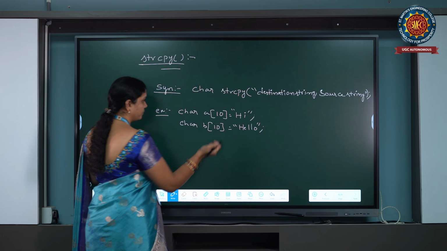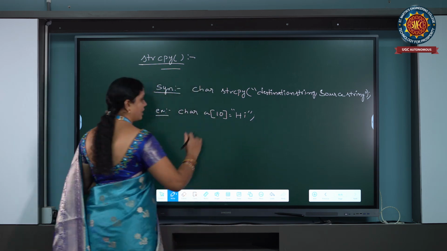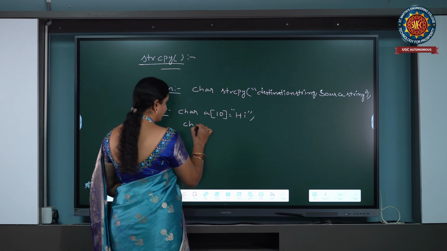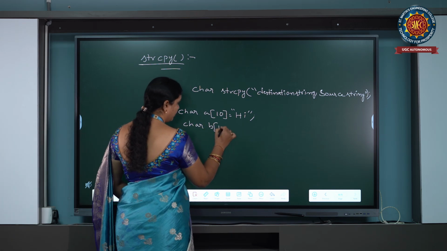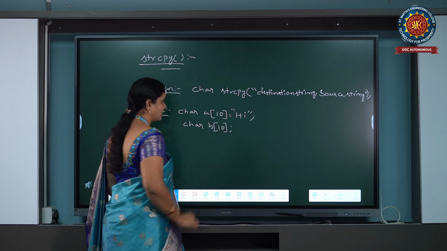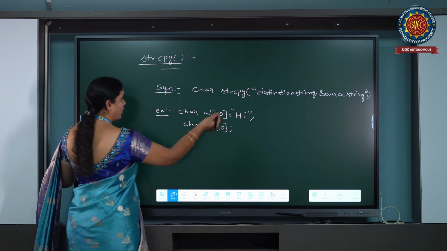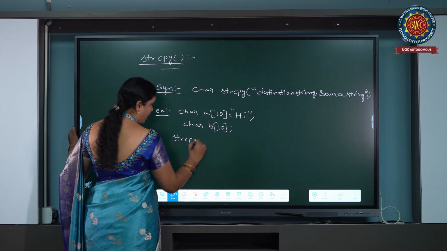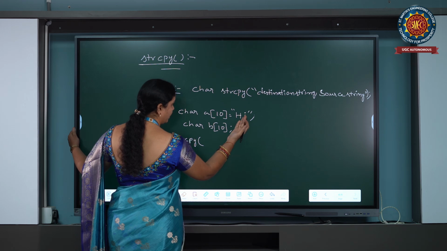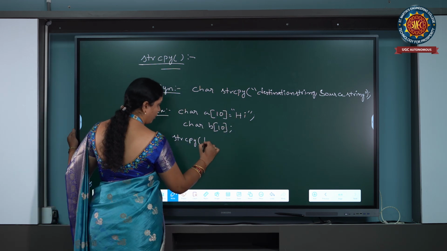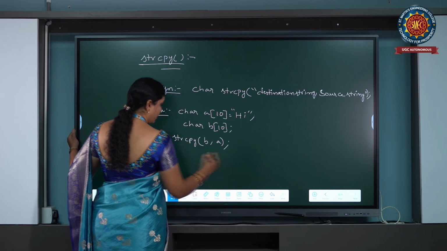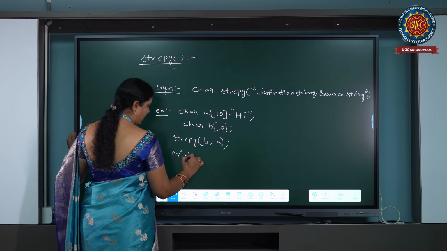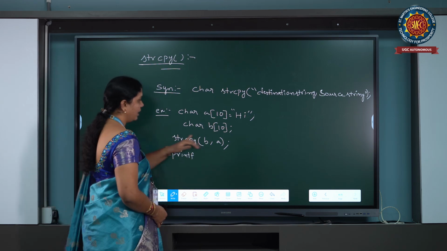For copying, simply I am declaring char b of 10 without initializing it, leaving it empty. By using the string copy function strcpy, I have to copy the content present in A into B. So we write strcpy B comma A. Then we print using the printf function. This is an example.